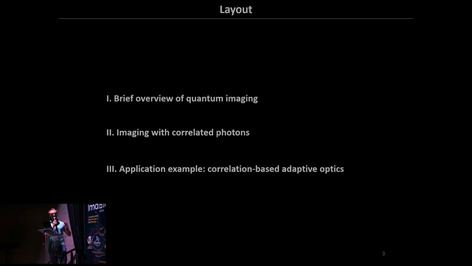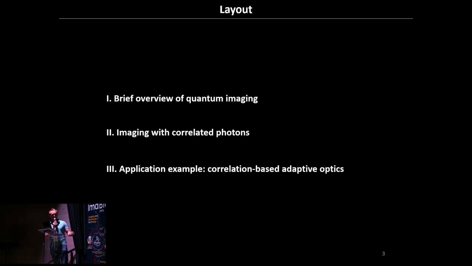My talk will be divided in three parts. In the first part of the presentation, I will try to give you a brief but broad overview of the field of quantum imaging. Then I will focus a bit more on a subpart of quantum imaging, which is to develop imaging protocols using correlated and entangled photons, which is mostly where we work.